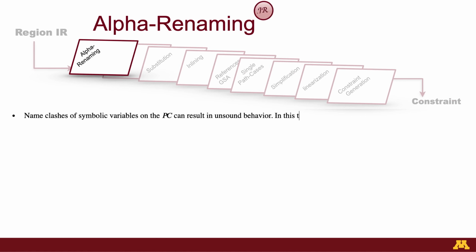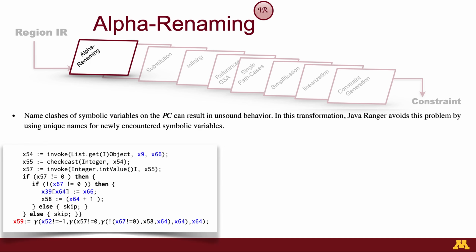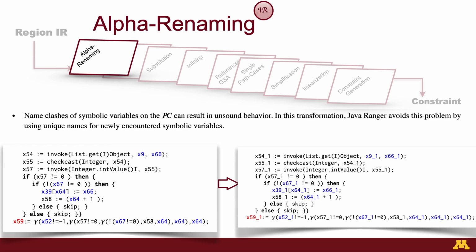Next, Java Ranger tries to do alpha renaming of variables by giving variables unique names, and really the purpose of that is to maintain unique names for variables inside the produced summary, so that if we encounter the same region again, Java Ranger is able to produce different summaries. For example, Java Ranger's IR on the left-hand side gets transformed after alpha renaming by renaming all variables with a unique prefix. In this example, it's _1.